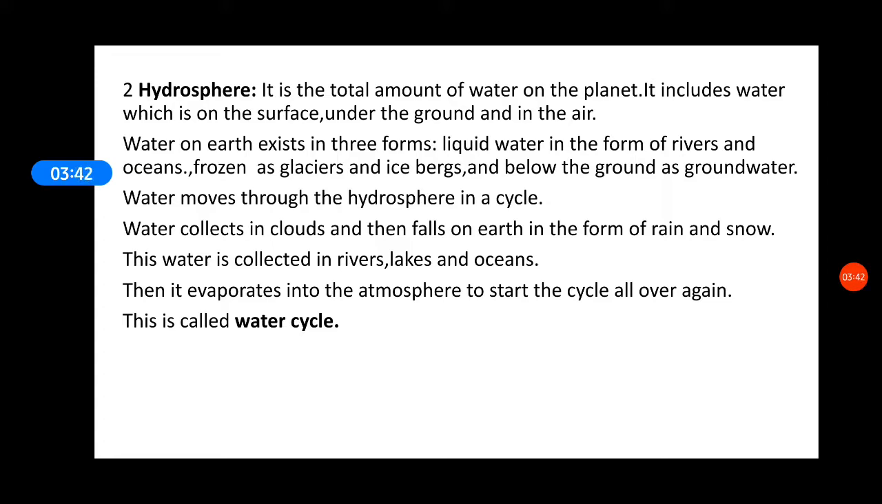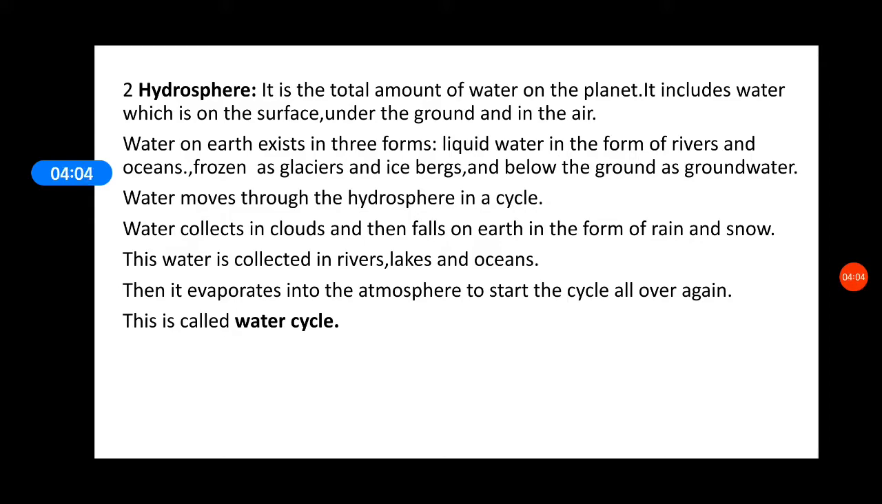Third part is underground water. It isn't visible to me with my naked eyes, but I know inside the layers of earth I have the presence of water, and all these three things together make up the hydrosphere. And we know the amount of water on earth remains constant. It never gets reduced, neither does it ever increase.